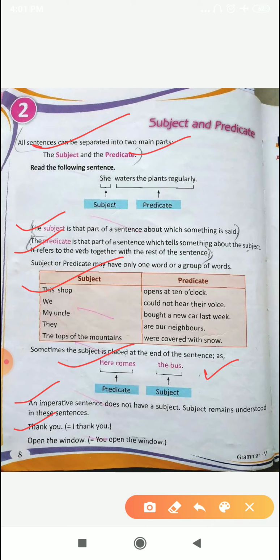Number 2, open the window. The sentence is you open the window. So what is the subject here? You. But what is you here? You is hidden or understood. Okay, students? I hope the chapter is very clear to you.